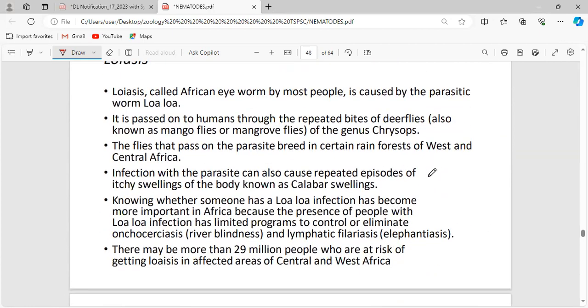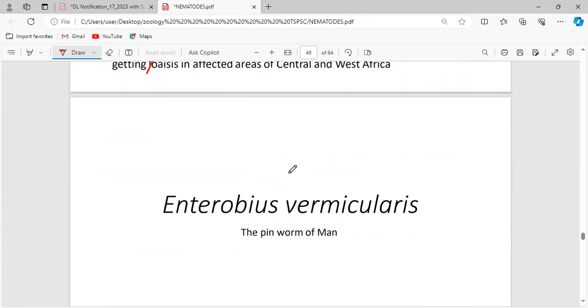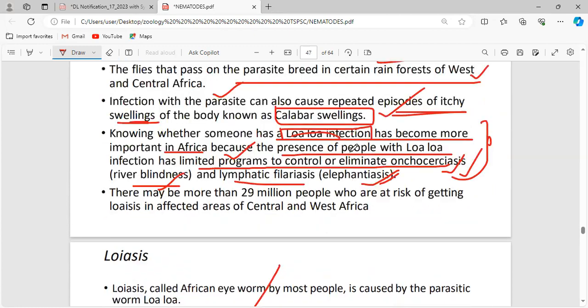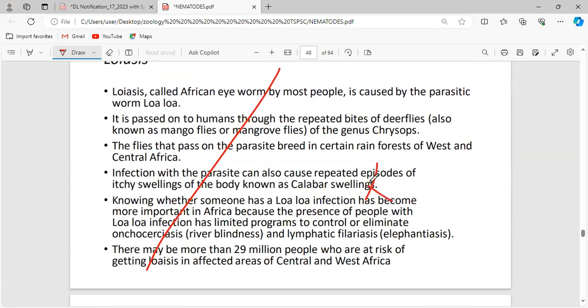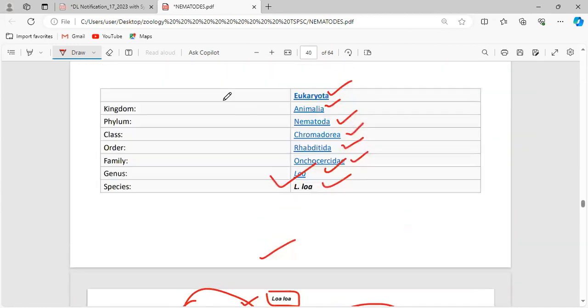Loiasis again. This is the disease. The same thing will be repeated again and again. That's all about the same slide. The same slide is repeating there, so no need to explain again. That's all about the Loa loa infection. If you have any doubts, you can ask me now.